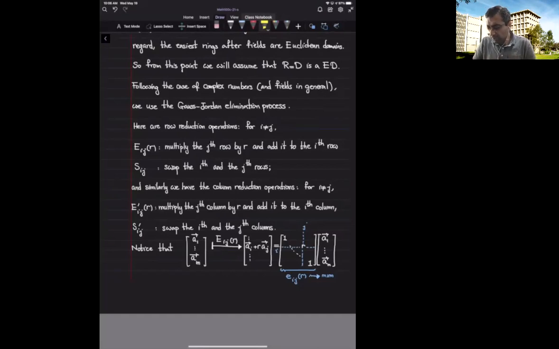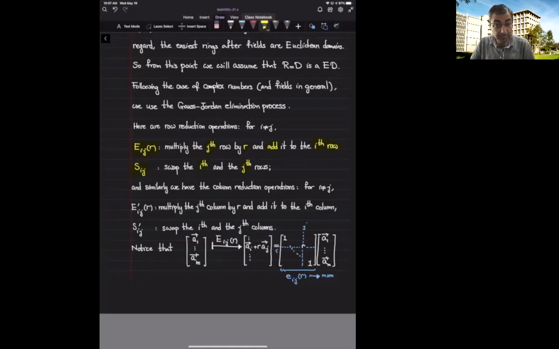We could multiply a row by some scalar and add it to another row, but not change the rest of the rows. We could also swap the ith row with the jth row.